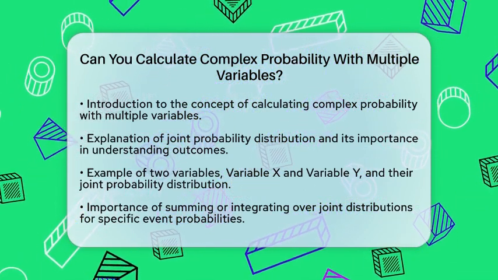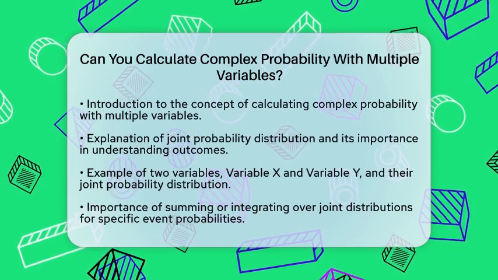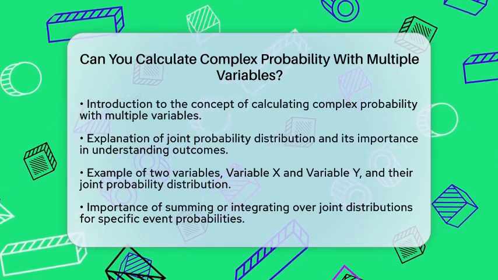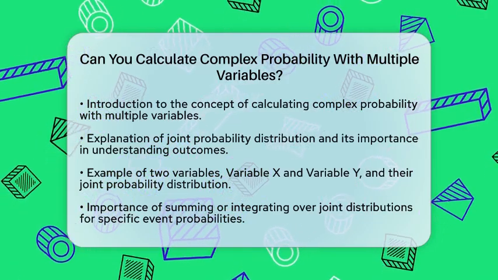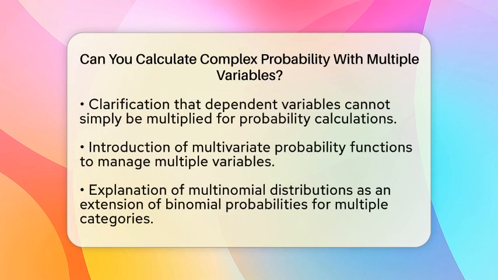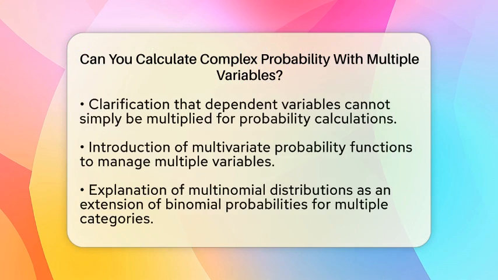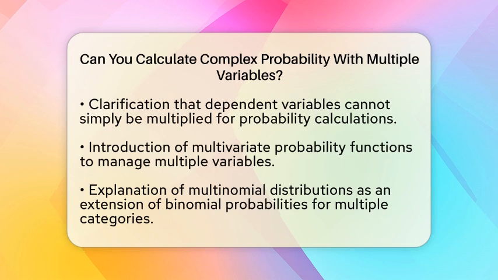y equals another. Calculating probabilities for specific events often involves summing or integrating over these joint distributions. If the variables are dependent, we cannot simply multiply their individual probabilities. This adds a layer of complexity to our calculations.